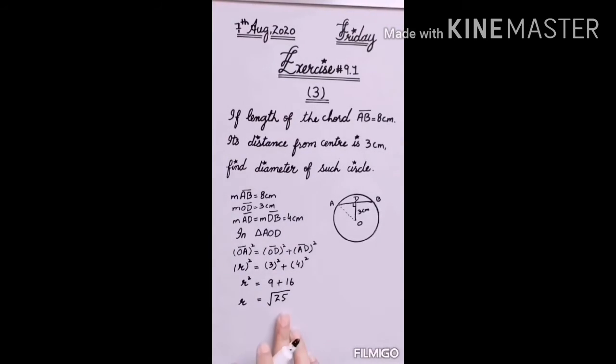We will take the square root on both the sides. It will be square root of 25 and it will be 5. We will not write plus minus with this. Why? Because the radius of a circle cannot be negative.